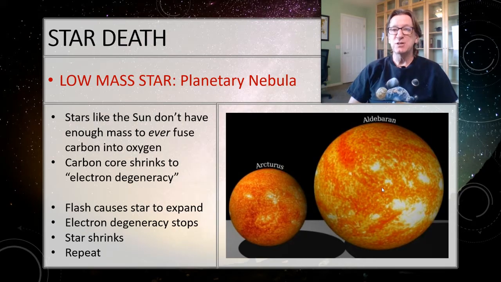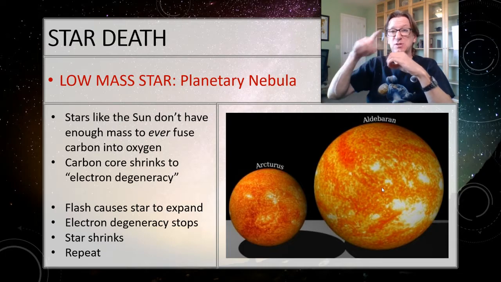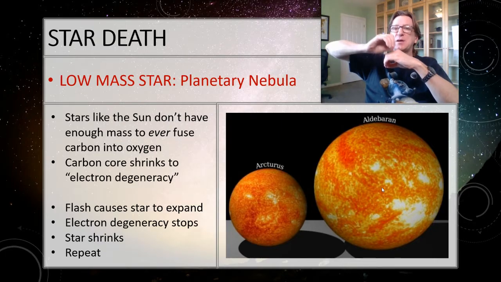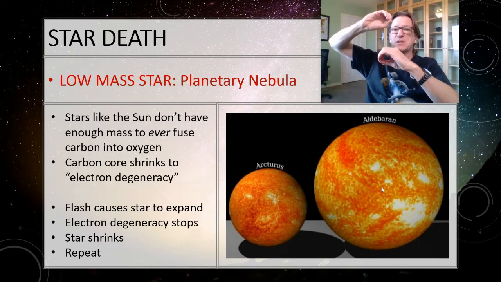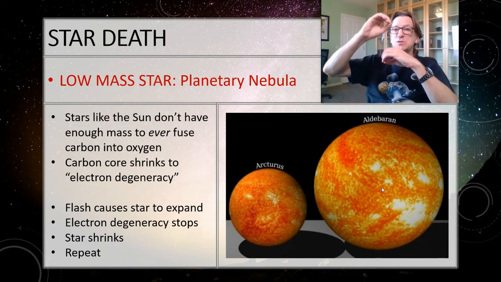However, degeneracy in the presence of fusion makes the fusion temperatures go wild. So we get this huge burst of energy whenever these things touch, because fusion is taking place all around it. That causes a big rush of energy, which makes the core expand a little bit and makes those electron marbles move away. Well, now that stopped the degeneracy, so it starts to fall back.